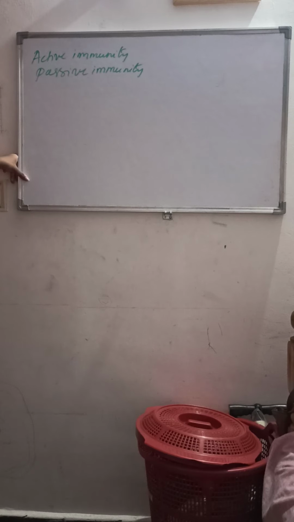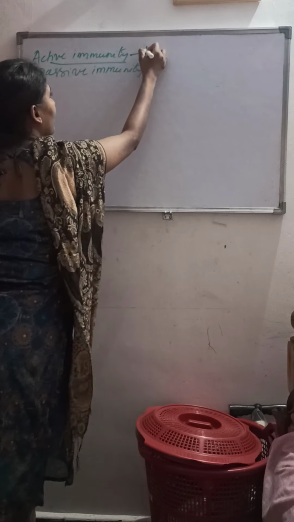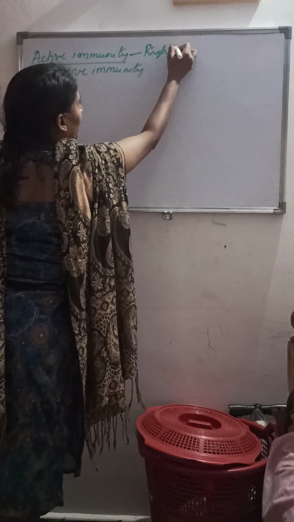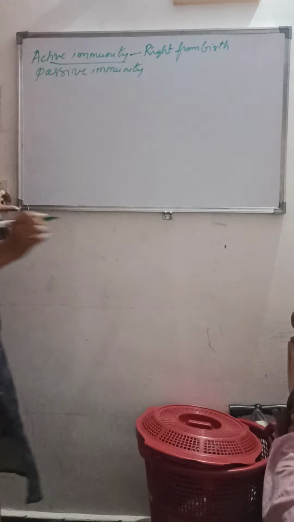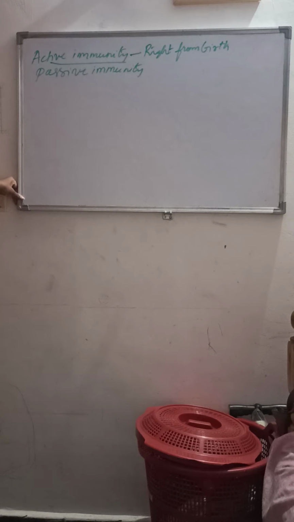As we have discussed earlier about immunity, let us just recall the difference. Active immunity is the immunity which is there right from birth, that is, we call it inborn immunity.